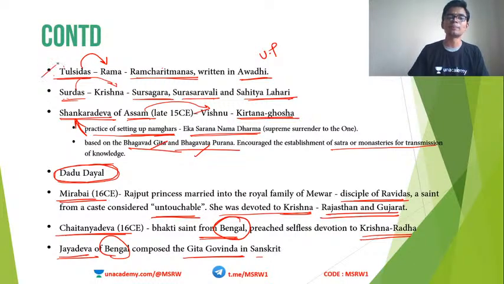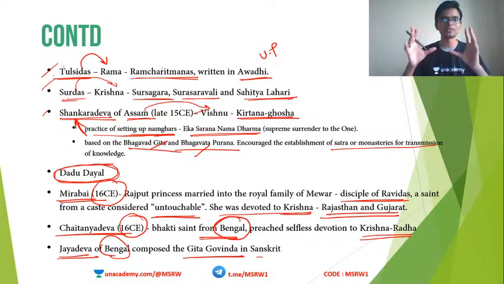So all these are important personalities related to the Bhakti and Sufi movement in medieval India. You can study them one by one. Make sure to remember the name, their area of operation, and the god with whom they are associated. That is what is important. And for some of them, the time also. What was the time period of their life? For example, Mirabai, 16th century. Chaitanya Mahaprabhu, also 16th century. That is also important. You will have to identify if they were contemporaries or not. Whatever is in your NCERT textbook, the contracted, concise version of it is provided in the PPT itself.